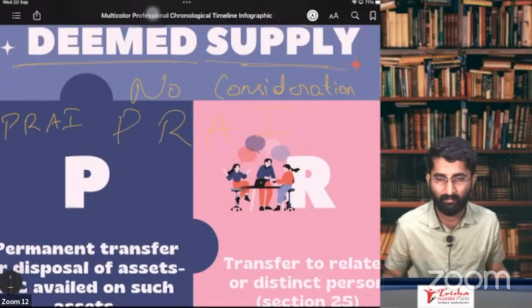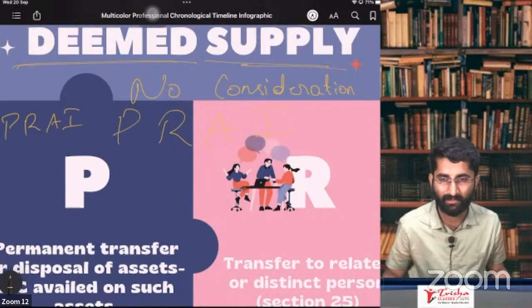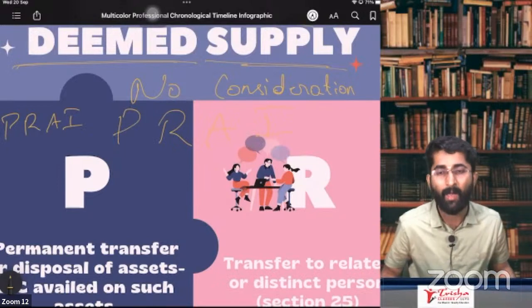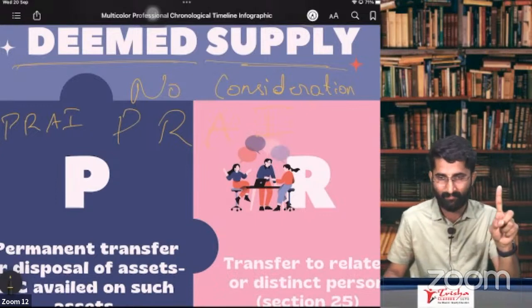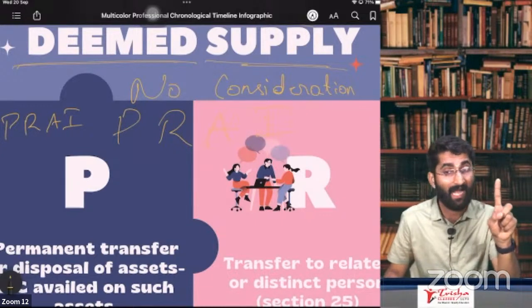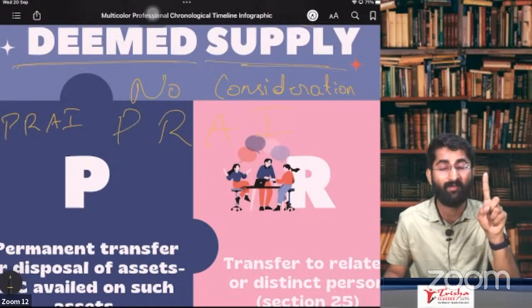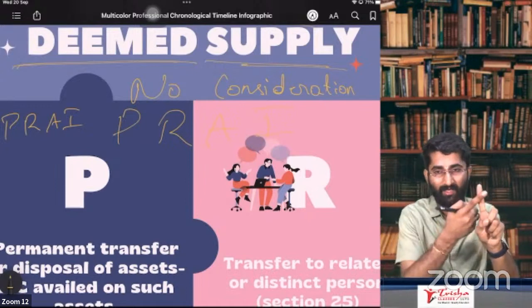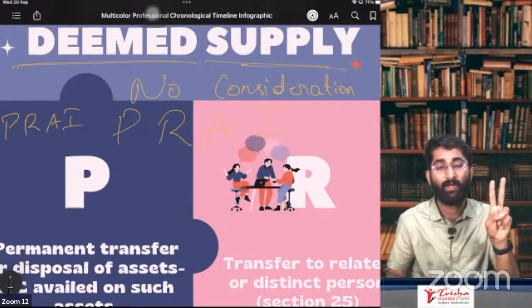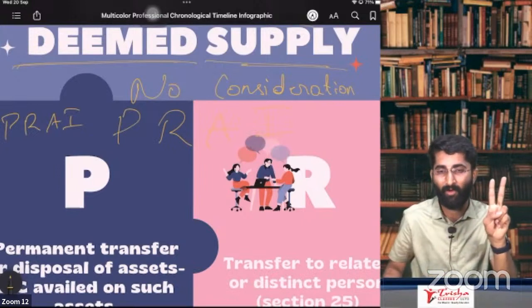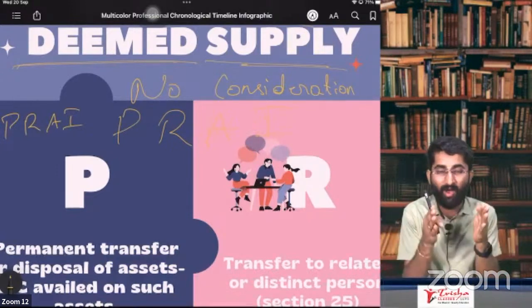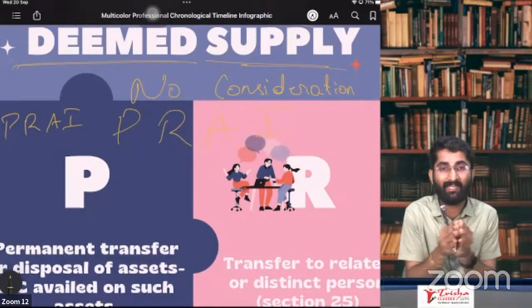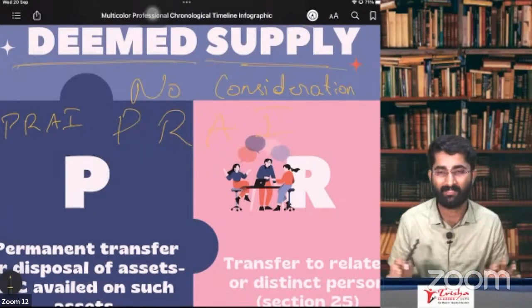Schedule 1, section 7, subsection 1, clause C, PRAI. P stands for permanent transfer or disposal of business assets for which ITC has been availed. You have already availed the ITC on this. R stands for related persons: you are purchasing something or transferring goods from one person to another, and you are related persons. In that case, it will be considered as deemed supply.